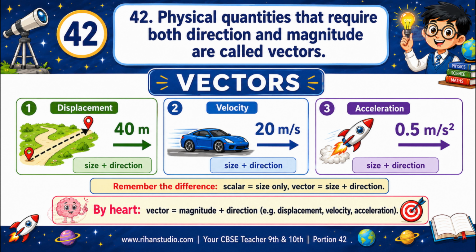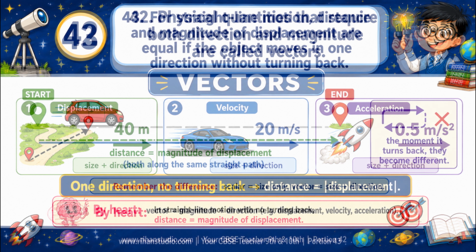Physical quantities that require both direction and magnitude are called vectors. Vectors have both size and direction. Examples: displacement, velocity, acceleration. You'll study vectors deeply in higher grades. By heart, a vector has magnitude plus direction, like displacement, velocity, and acceleration.